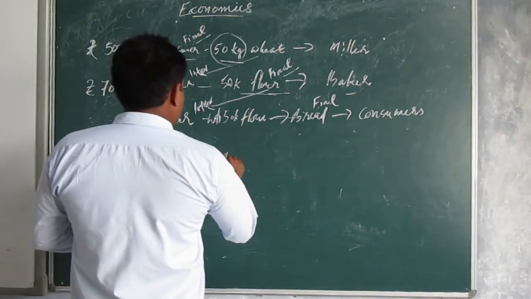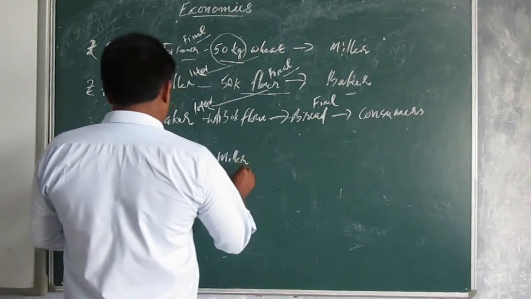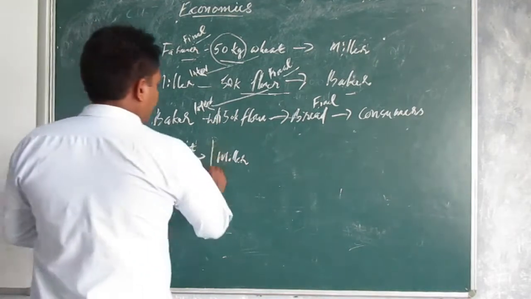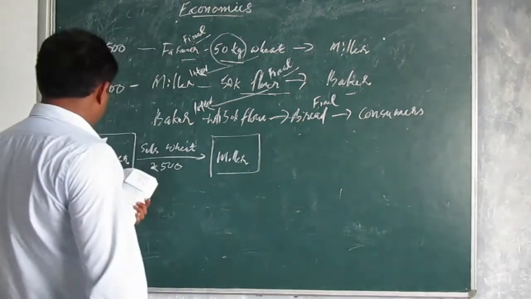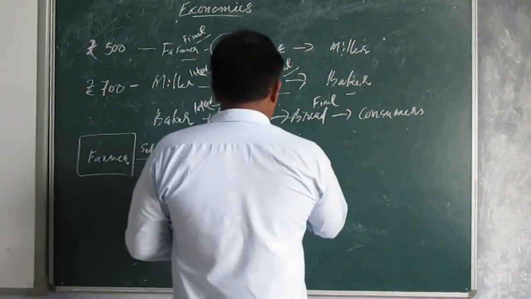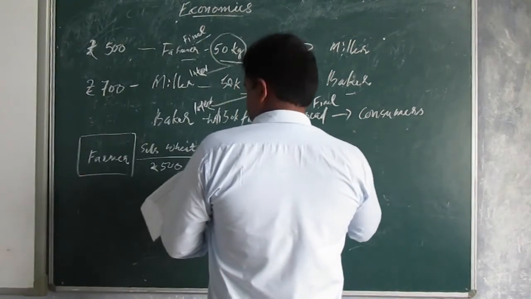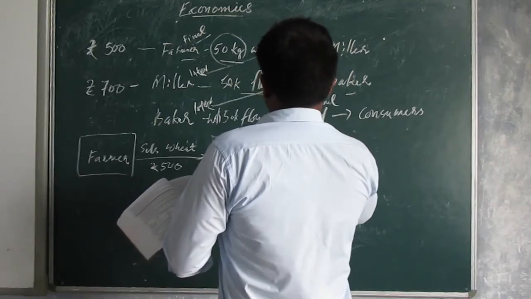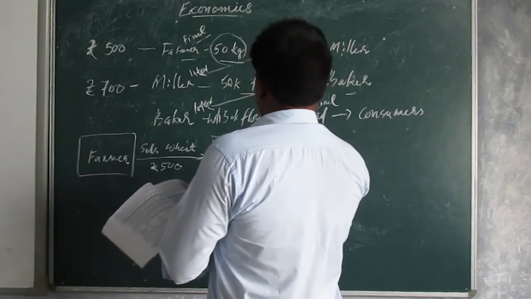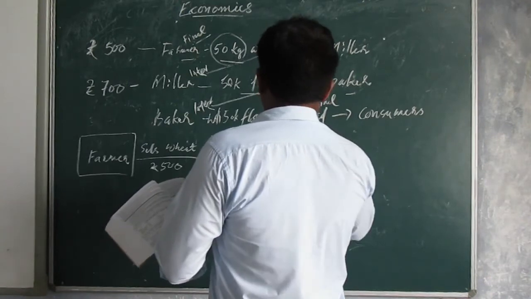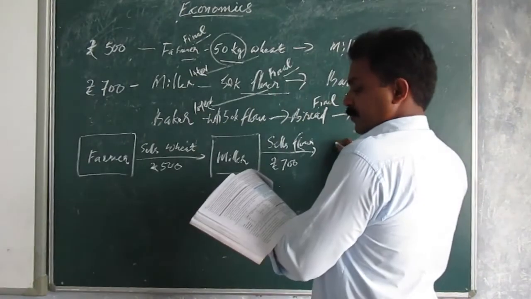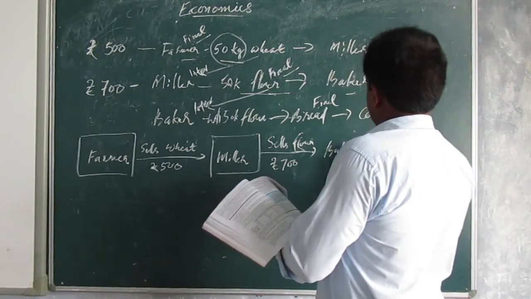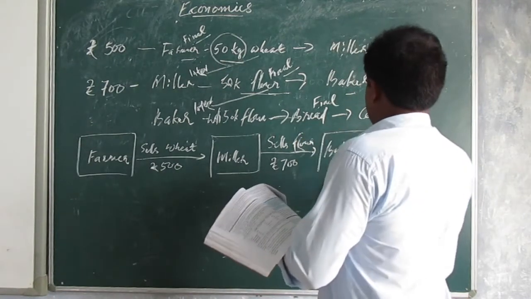Then comes the miller. The miller sells flour at the rate of rupees 700, sold to the baker. The third person is the baker.